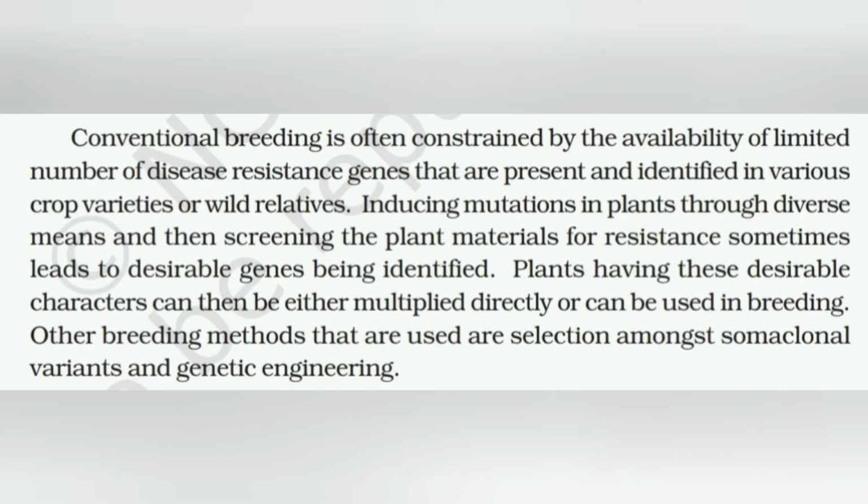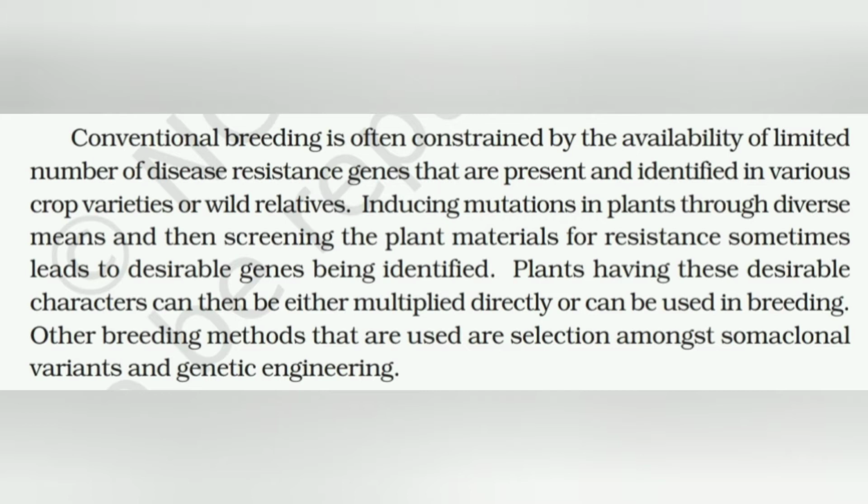Conventional breeding is often constrained by the availability of a limited number of disease-resistant genes that are present and identified in various crop varieties or wild relatives. Inducing mutations in plants through diverse means and then screening the plant material. Screening means testing, filtering out the plant materials for resistance, sometimes leads to desirable genes being identified.